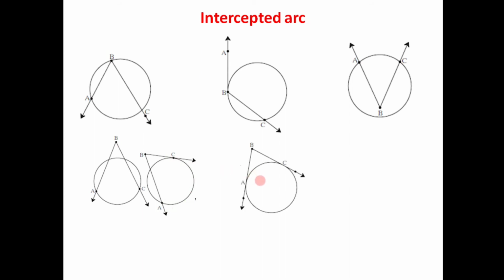And lastly, we have angle ABC. Now both of these two sides of angle ABC touch the circle, and this time the whole circle is in the interior of angle ABC. That's why this circle or this arc is also intercepted by angle ABC.